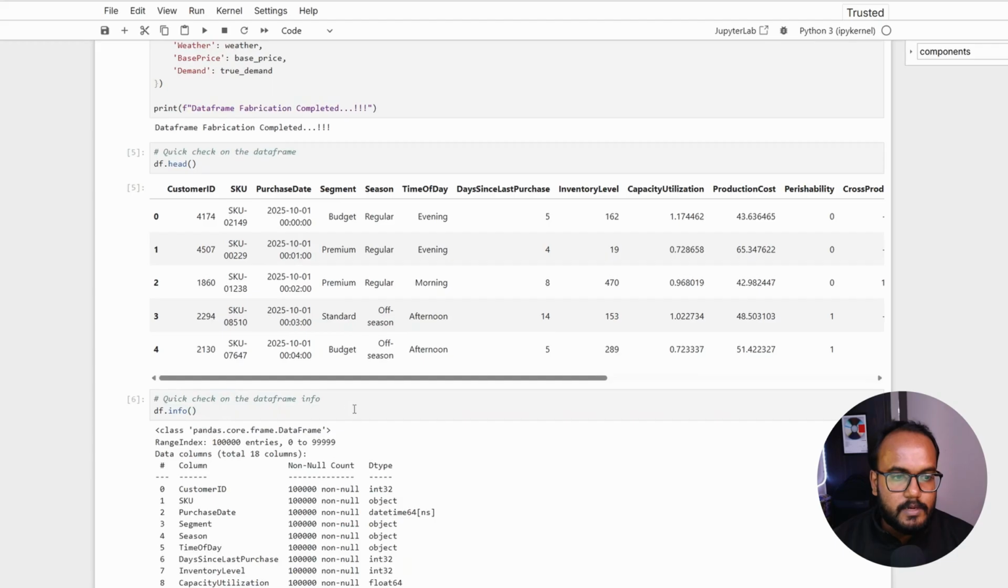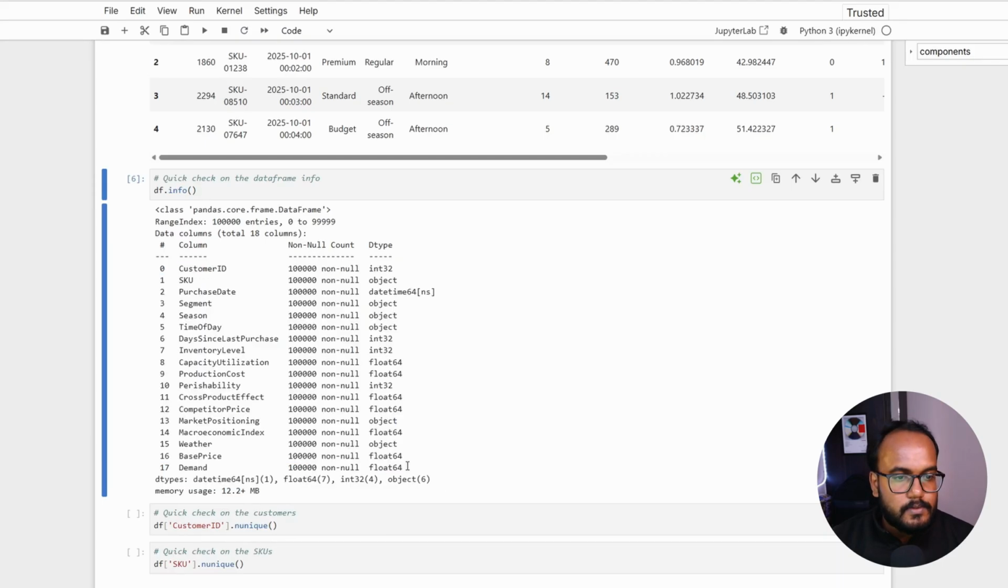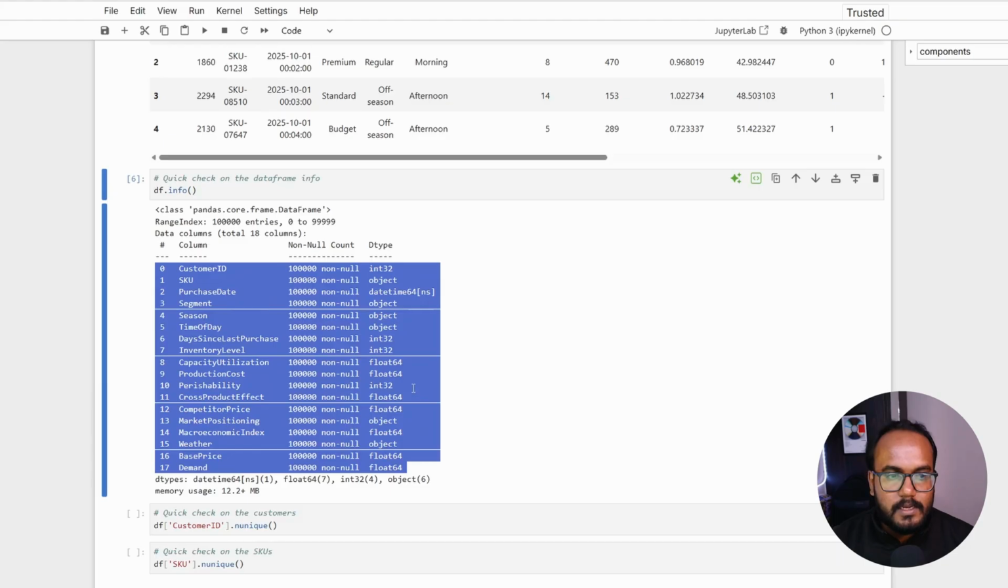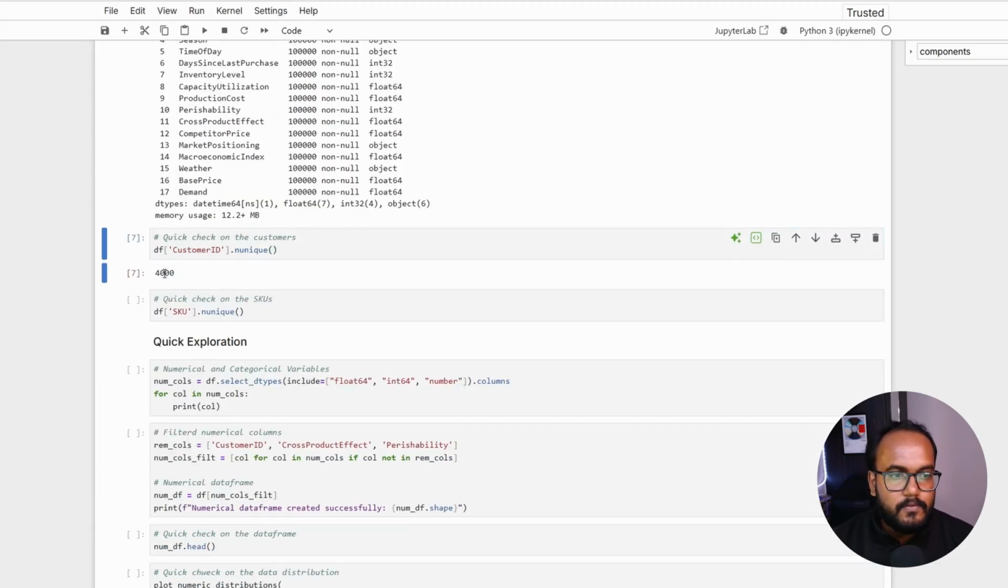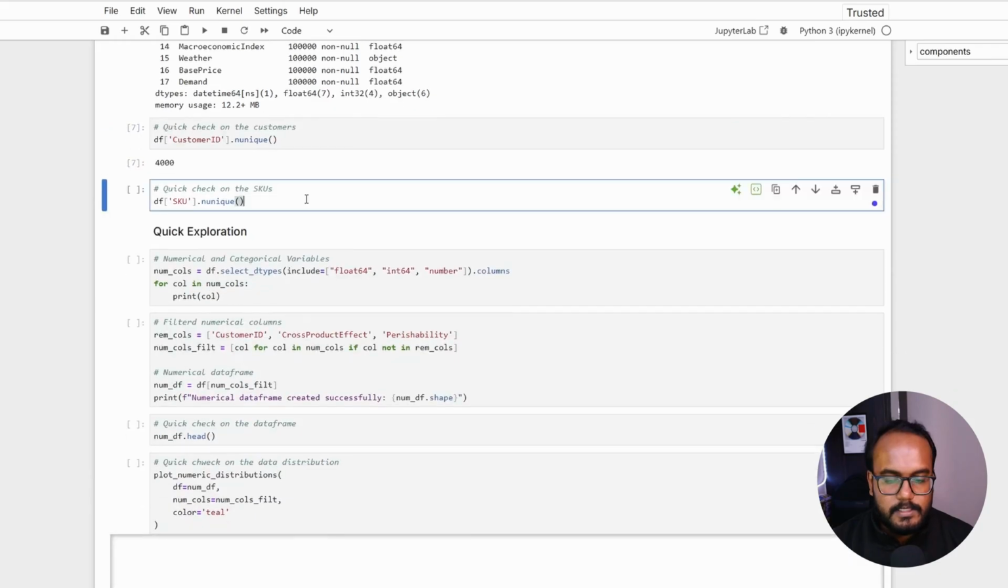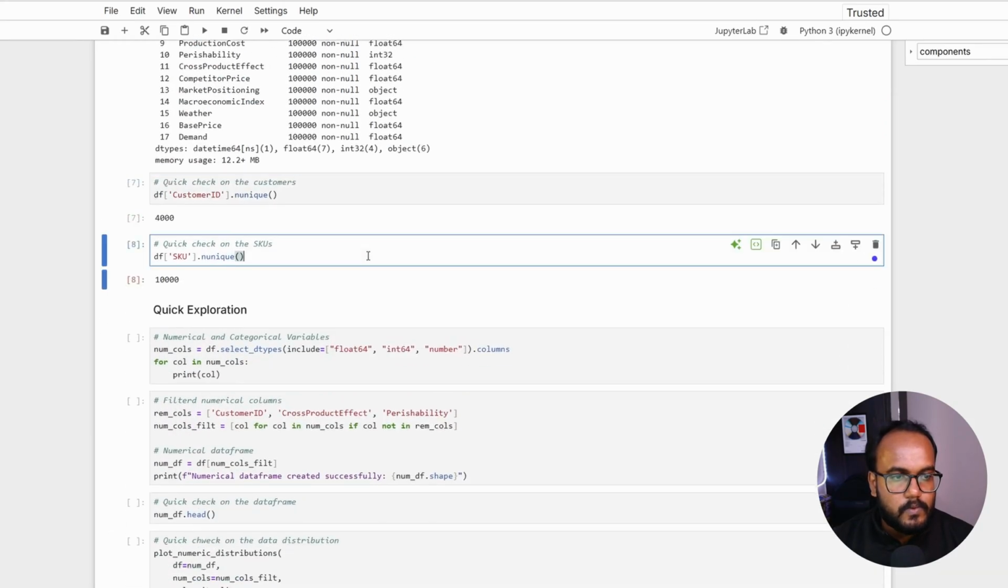Let's try to check the info quickly. So when you see here, we have taken close to 1 lakh records, 100k records, and no missing values because it is completely generated from the library functions itself. So these columns are more than sufficient for us to play around with certain models and certain calculations and see how this engine works in real time. So let's check. Here I am having 4,000 unique customers, and let's check the SKU. That's more than sufficient for us to get started with the code.